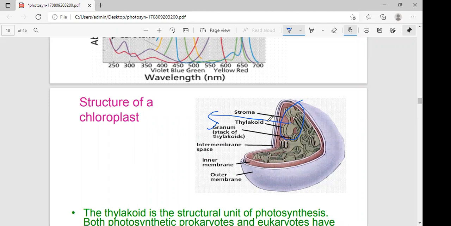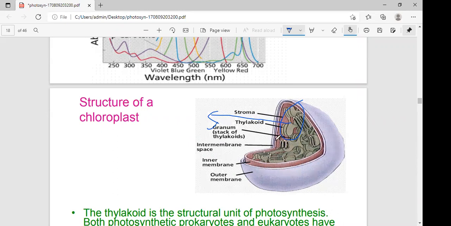This stroma is called the non-appressed region. Here two are most important, and thylakoids are also important. Grana is important. The appressed region, and second is the non-appressed region.